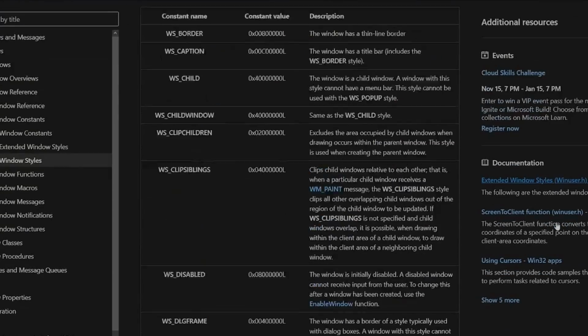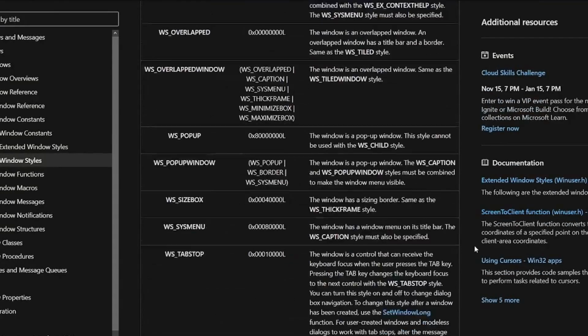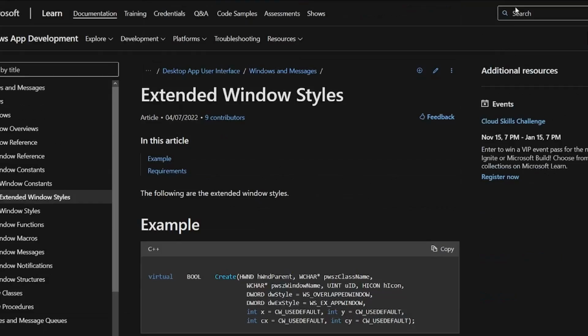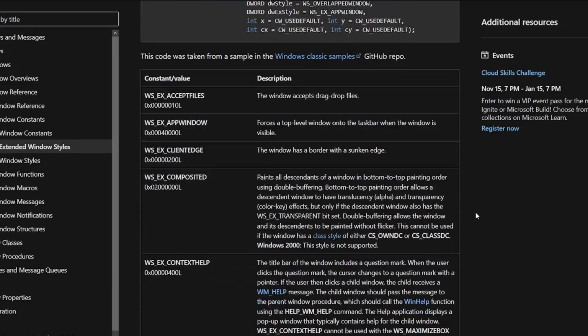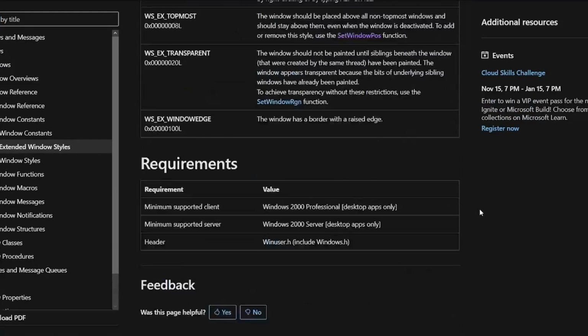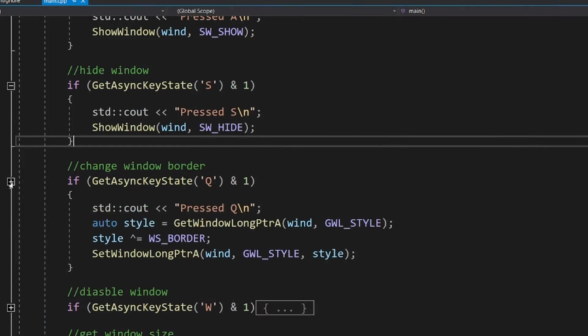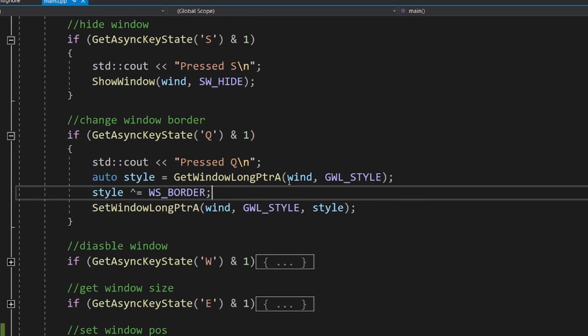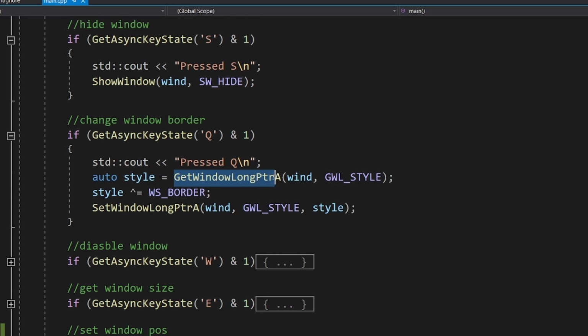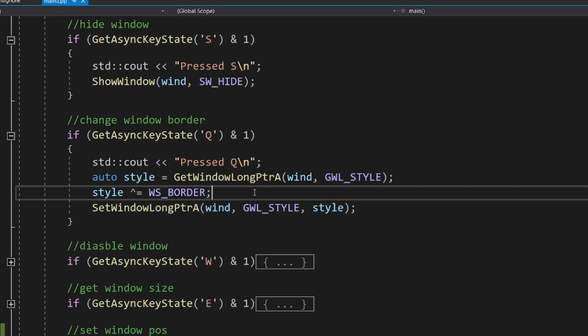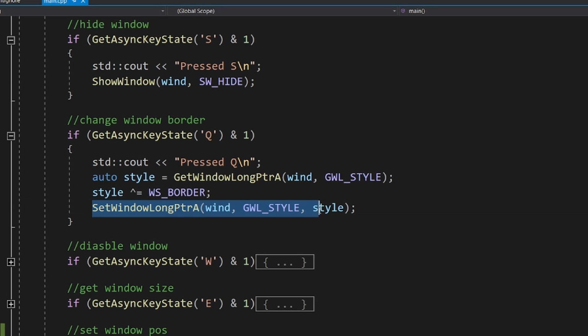Okay, next we'll change the window flags. To be more specific, they are called window styles, and there are so many that they have styles and extended styles. To get the current style, you call GetWindowLongPtr, and it will return you a 64-bit number that is just a bit field filled with the styles. I will use the XOR operator to swap the WS_BORDER style bit to essentially remove and add back the border to the window. Finally, we want to apply the style back to the window by calling SetWindowLongPtr.